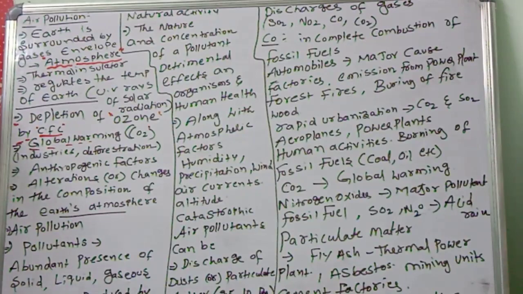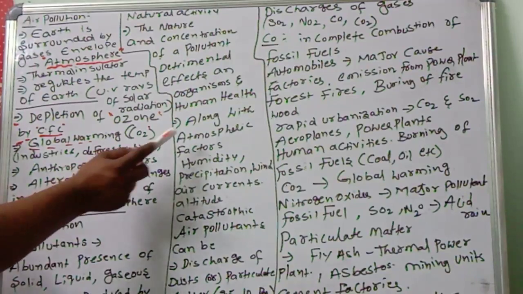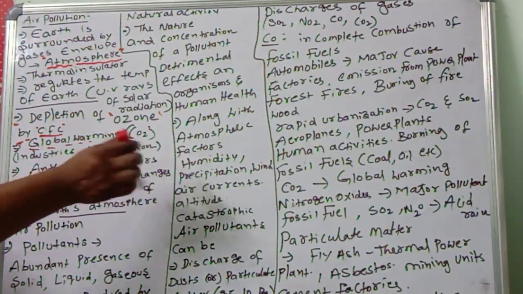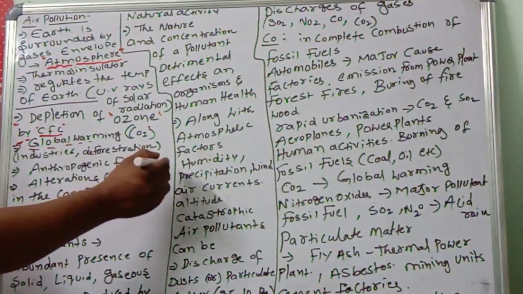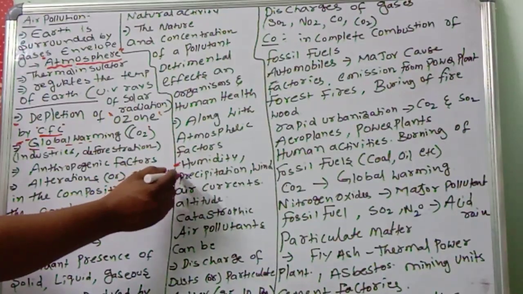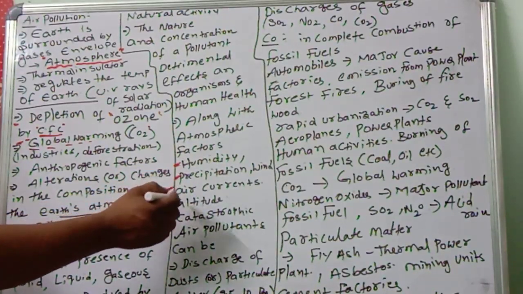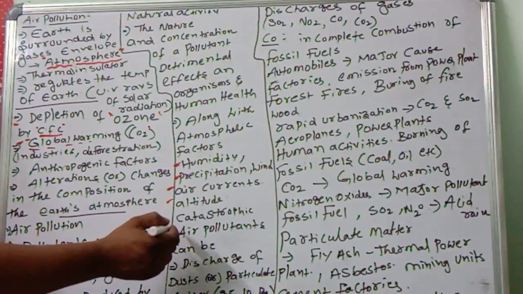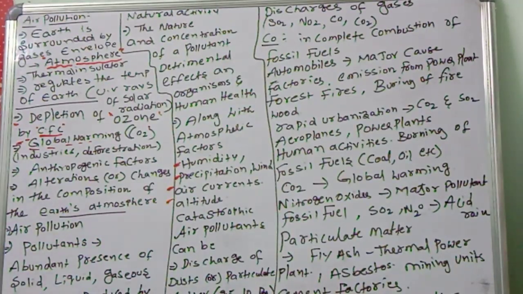Next, I am telling you the factors: human health, along with the atmospheric factors. Humidity is a very important point we should remember. Atmospheric factors, humidity, precipitation, air currents, and altitude can be catastrophic.